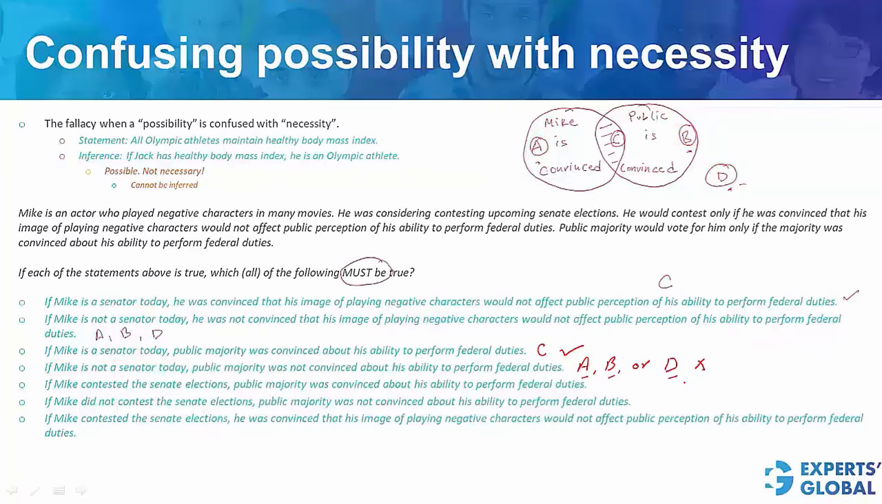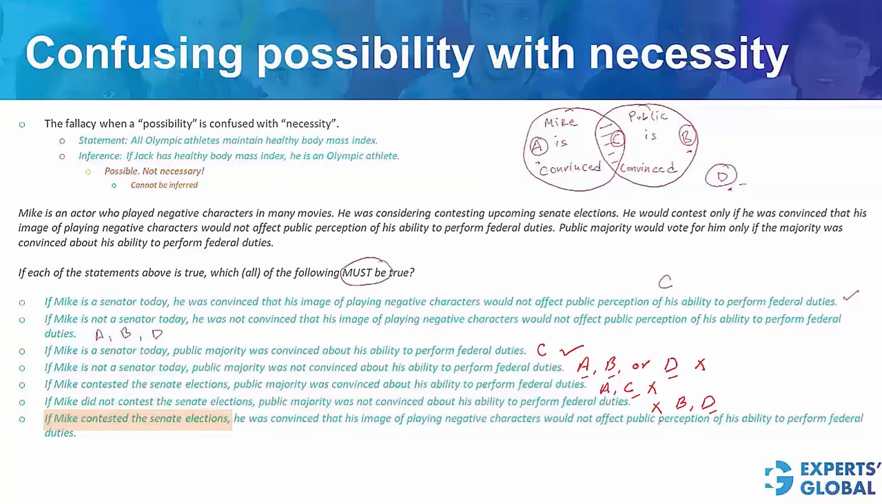Look at this one. If Mike contested the elections, this means A or C, public majority was convinced, applies only to C but not to A. So this answer choice also suffers from the error of confusing possibility with necessity. Look at the next statement here. If Mike did not contest, that means the areas we must consider are B and D. Public majority was not convinced. Applies only to D, not to B. So once again, this answer choice as well suffers from the problem of confusing possibility with necessity.